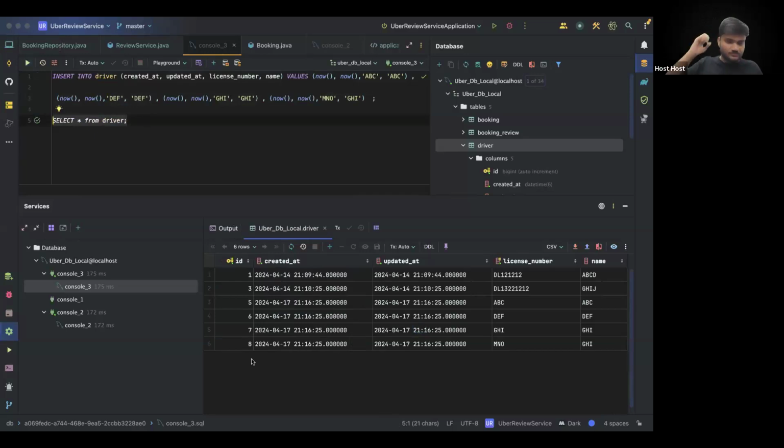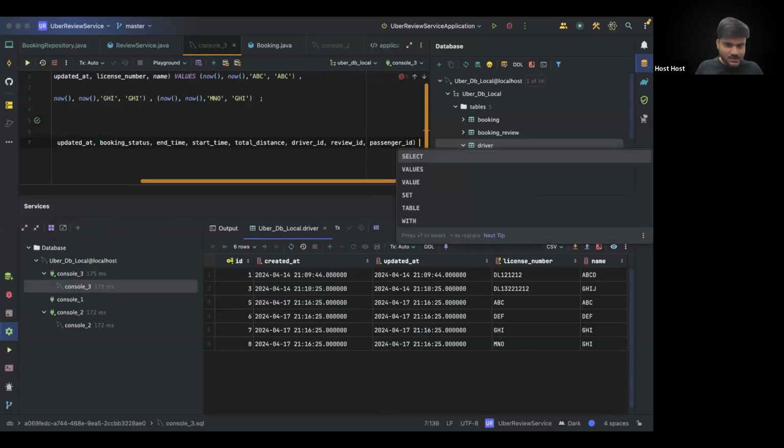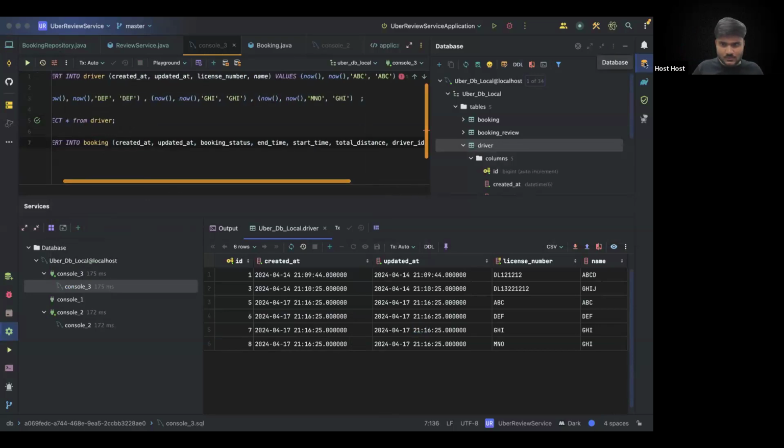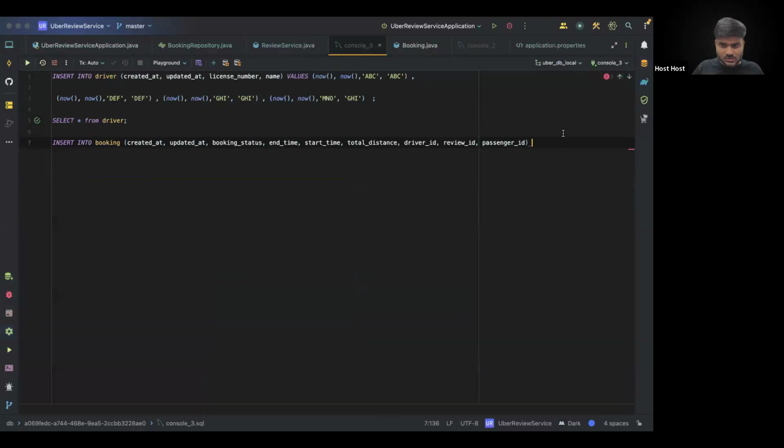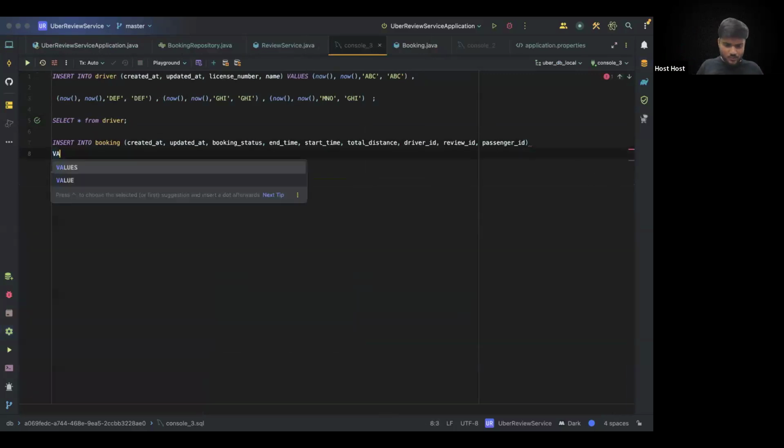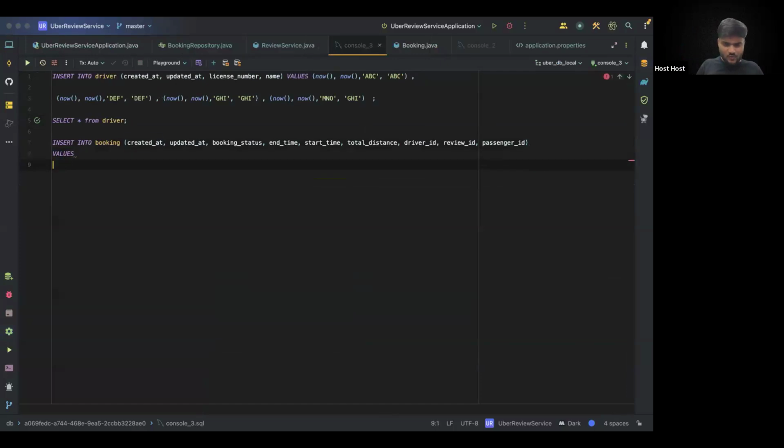Okay, cool. Now, let's do one thing. Let's create a bunch of bookings for these drivers as well. So I'll say insert into booking. And we'll insert all of these values probably. Let's close this one. We'll say values. And what values do we need?